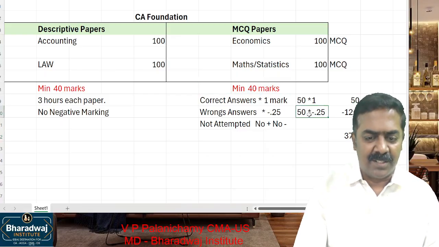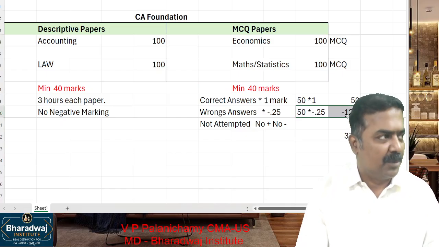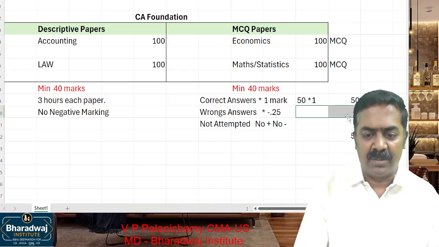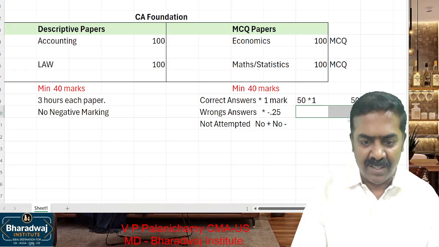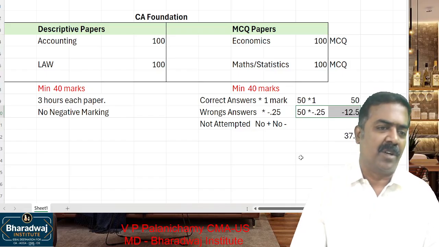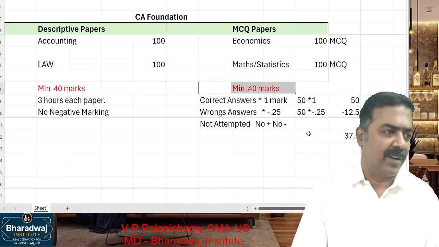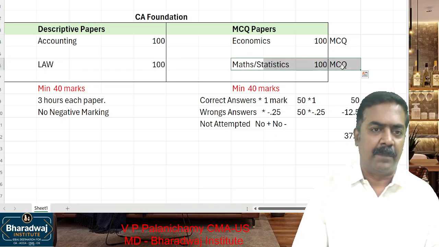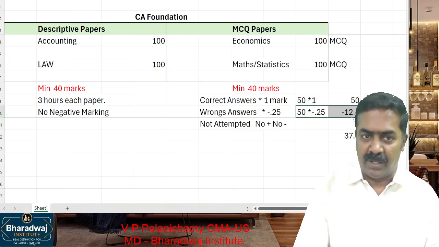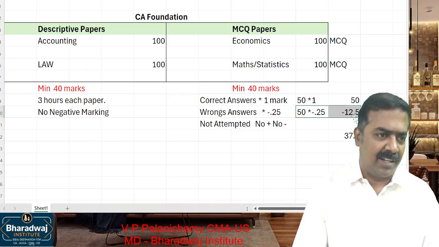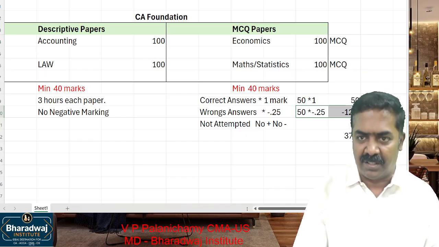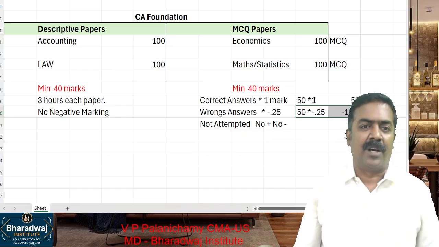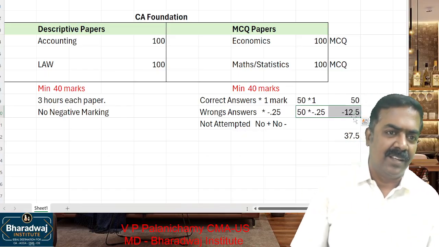What is the minimum mark required for passing? 40 marks. Suppose if you have not touched the questions which you do not know, how many marks would you have scored? 50 marks you would have scored. Since you have touched a wrong question, your mark gets reduced to less than 40. So with respect to the economics paper, and the maths and statistics paper, you should know which question you should answer. If you do not know the answer for the question, I do not know the options, don't touch the question.